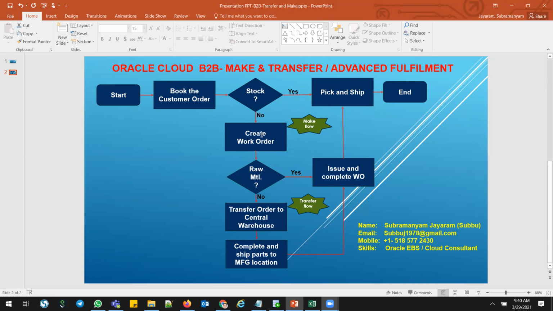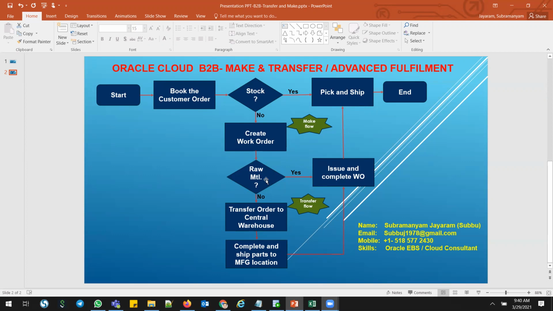If any raw materials do not exist in the manufacturing plant on the shop floor, they should be pulled from the central warehouse. So the system should check whether raw materials exist on my shop floor. If yes, the manufacturing person will take the raw material, issue it, complete the work order, and pick and ship to the customer.